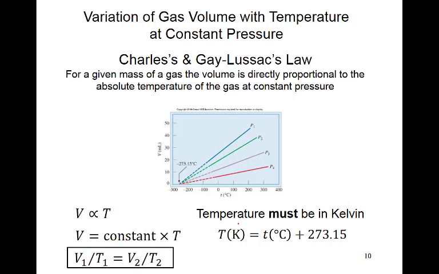This relationship is shown here with different colors, meaning different samples, and the relationship is written mathematically here. Volume is directly proportional to temperature, and to remove the proportional sign we put a constant. So finally our equation will be V1/T1 = V2/T2, and this equation will be used in calculations. To convert centigrade into Kelvin, you have to add 273 to the centigrade value.